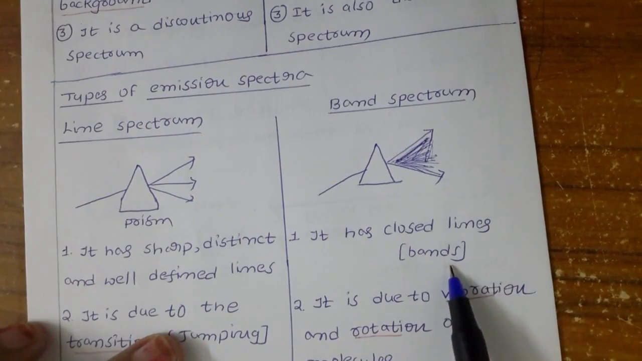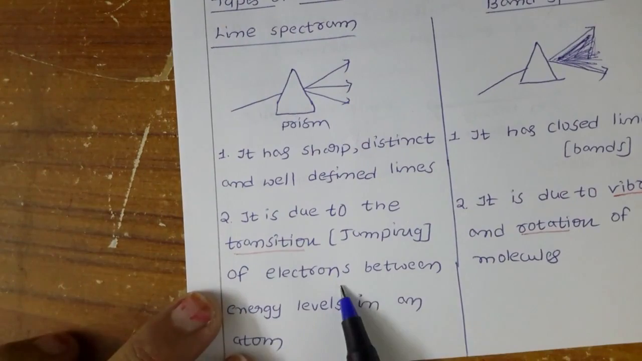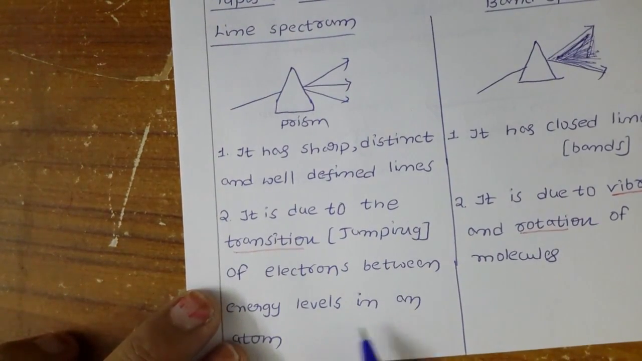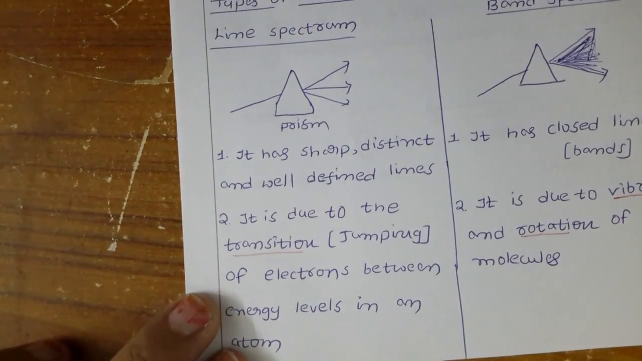Next, it is due to transition of electrons between energy levels in an atom. Transition means jumping of electrons. Simply I will call it jumping.